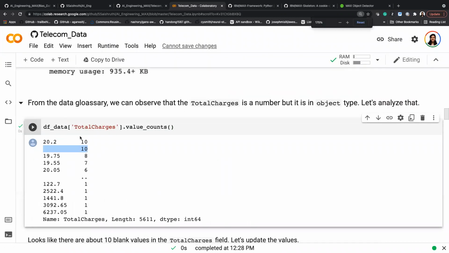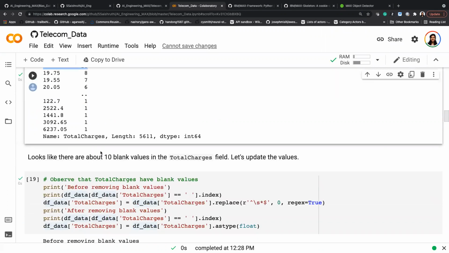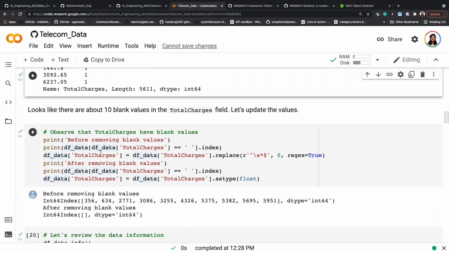Hope you all can see. So I'm highlighting a row here. It's a blank row, like it doesn't have any value in it. So that's the reason we have this data type mismatch. So the next step here is let's try and fill the missing value, right?